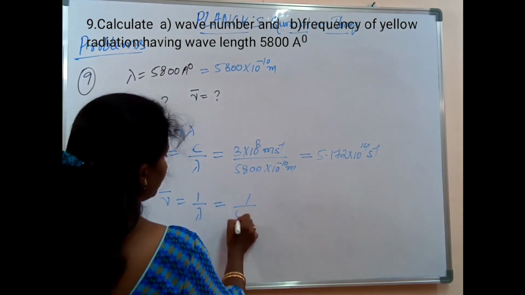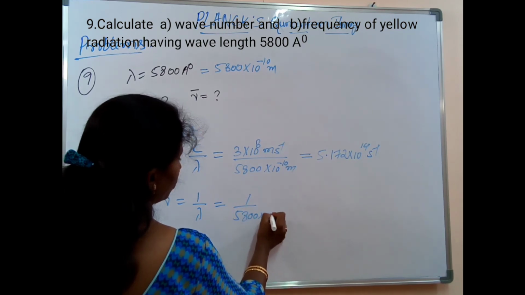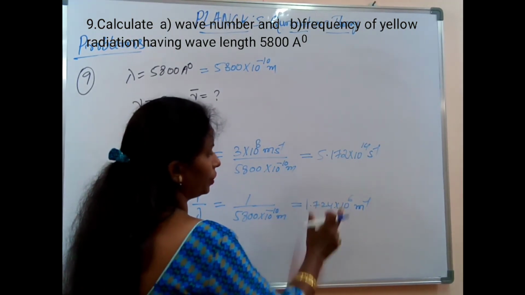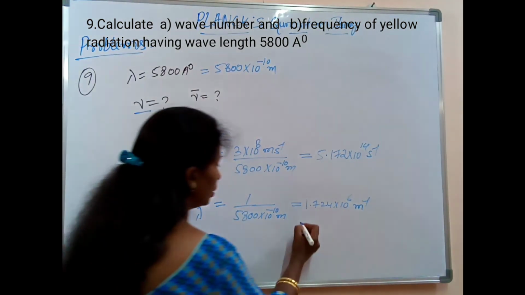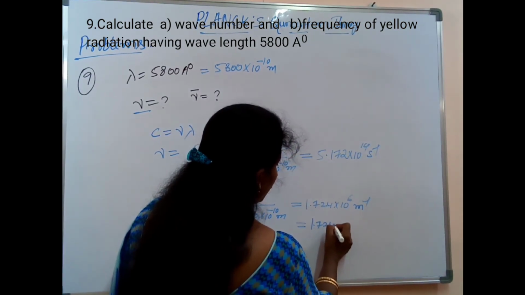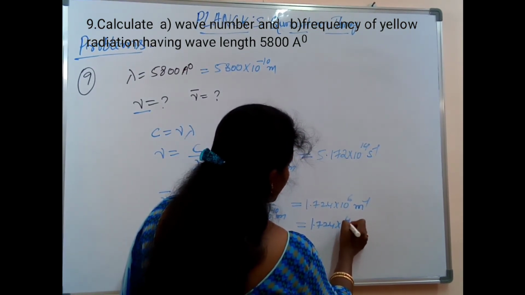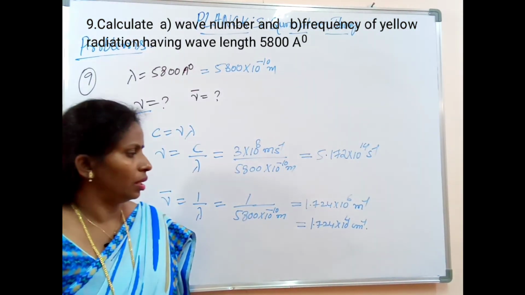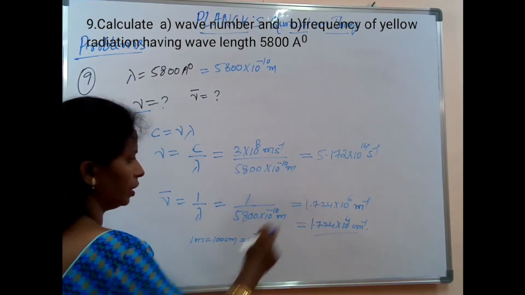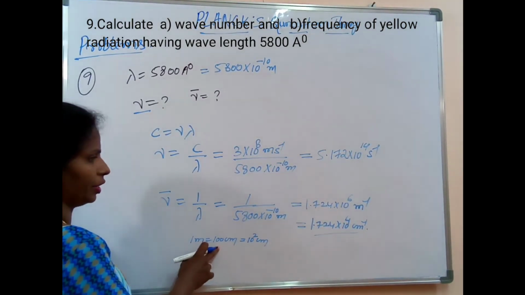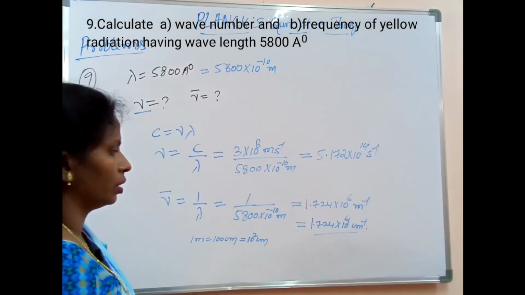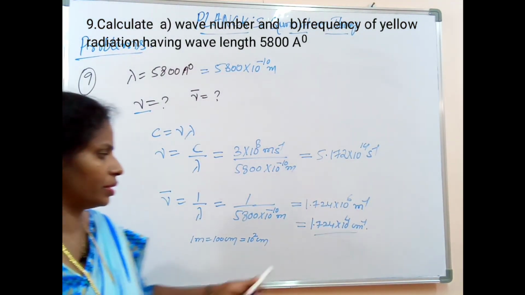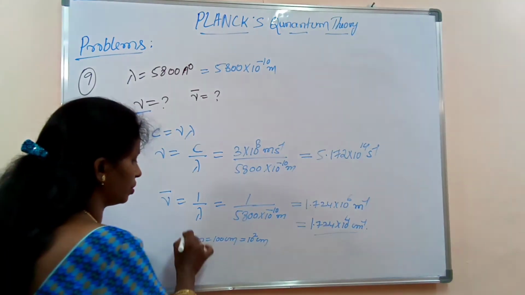This will be equal to 1 divided by 5800 into 10 to the power of minus 10 meters, which is equal to 1.724 into 10 to the power of 6 per meter, or in centimeter 1.724 into 10 to the power of plus 4 centimeter inverse, because 1 meter is equal to 100 centimeter. Here per meter is given, so divided by 100, it will change to 10 to the power of 4. So 1.724 into 10 to the power of 4.